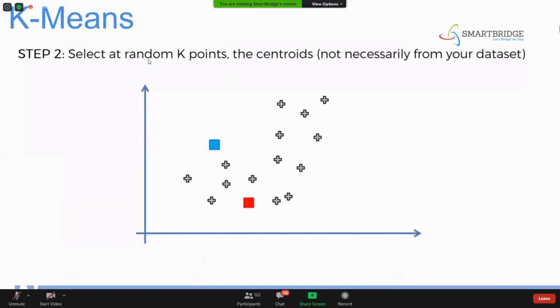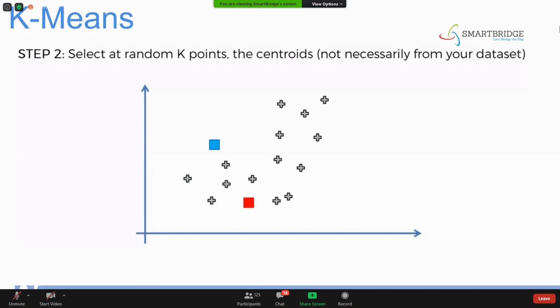Select k random points. Since we have selected k equal to 2, select at random 2 points, the centroids, not necessarily from your data set. You can see here I've just selected 2 random points. The step clearly says these 2 points need not be points on the data set; they can be any 2 points. One is this blue point and one is this red point. Initially we just assume them as centroids.